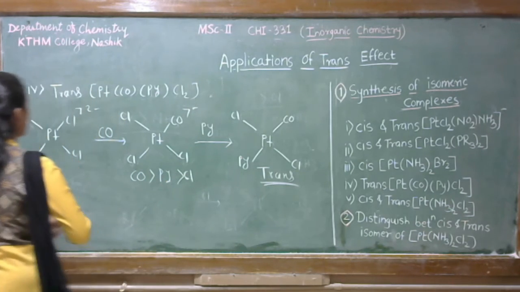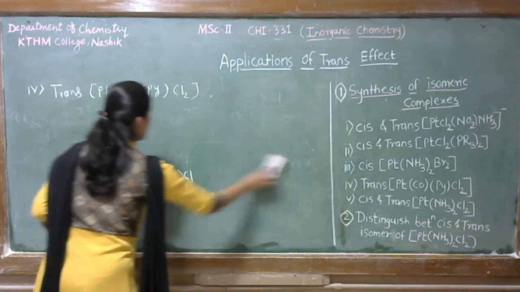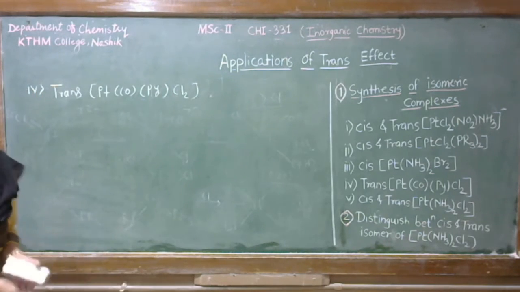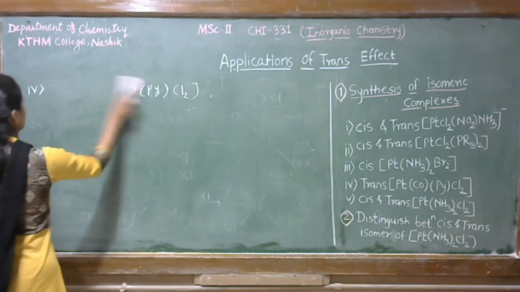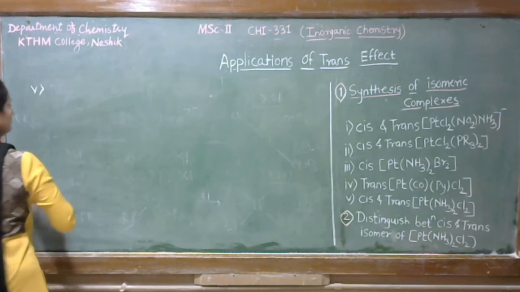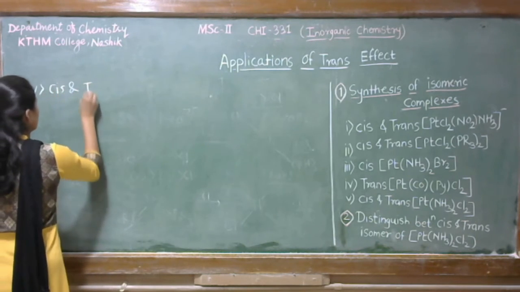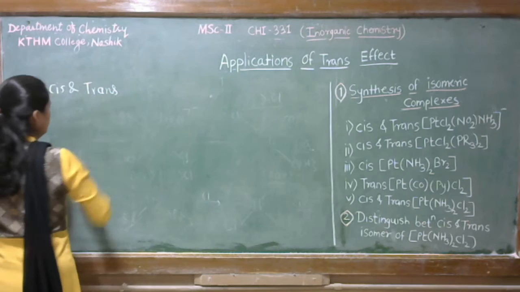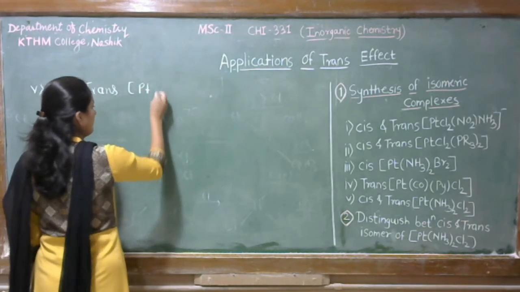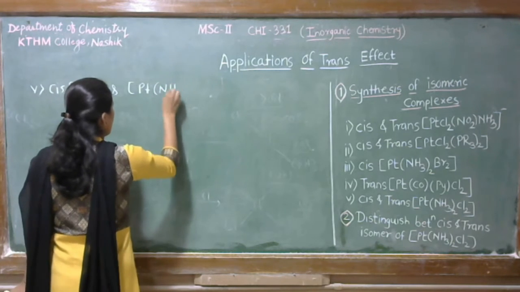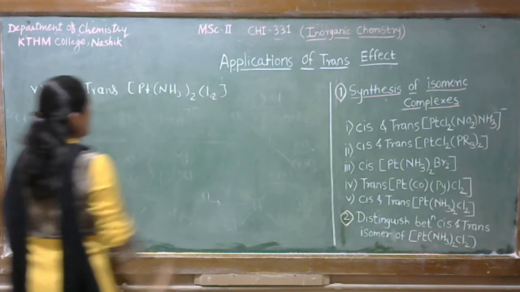Okay, so let's see the synthesis of cis and trans isomer of Pt(NH3)2Cl2.